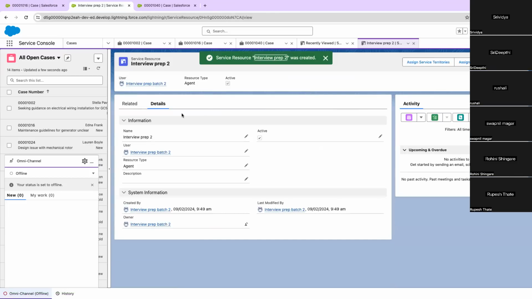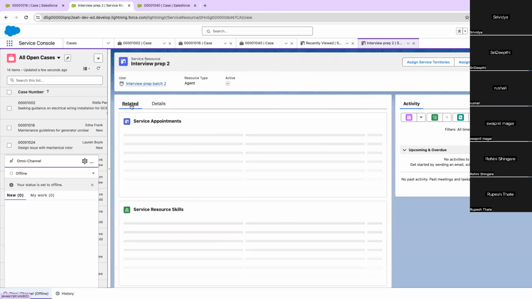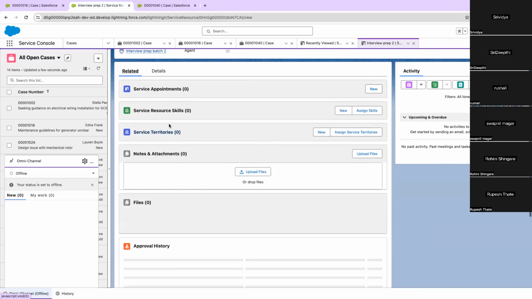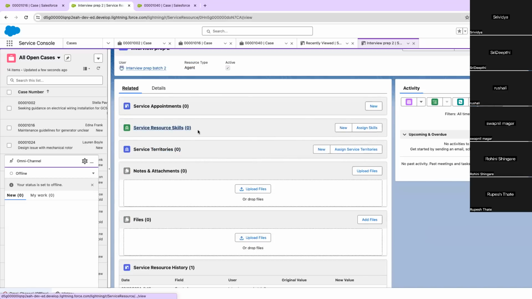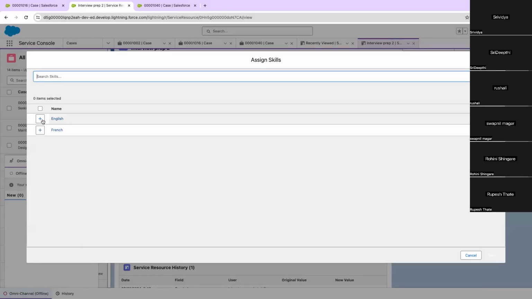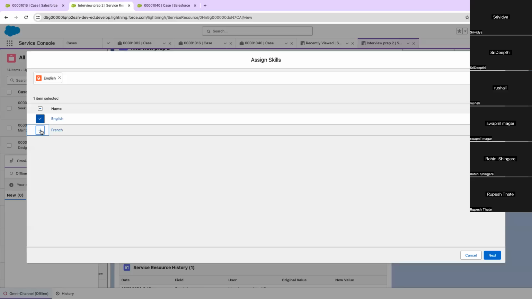The moment you activate it, you will have to go to the related list and add the skills which you created recently. I want to add both these skills to this user.